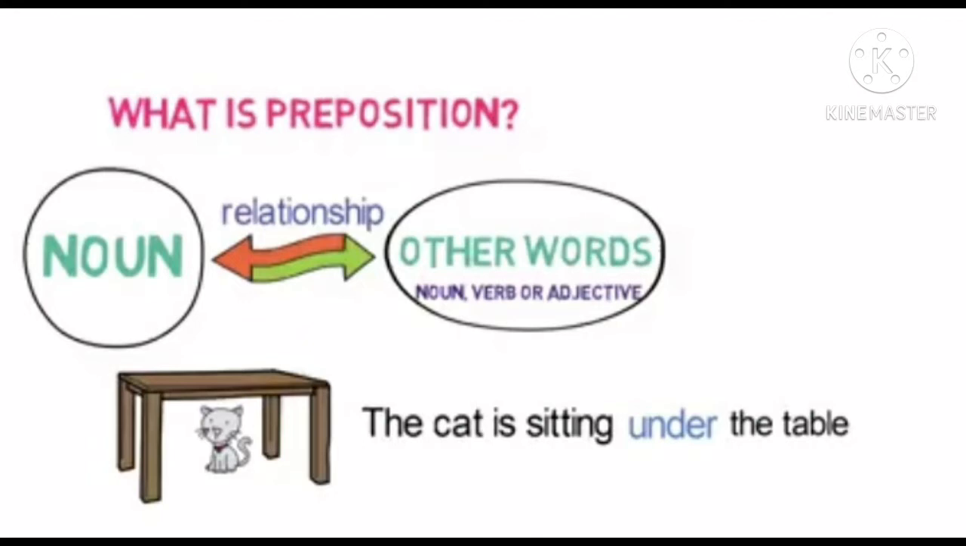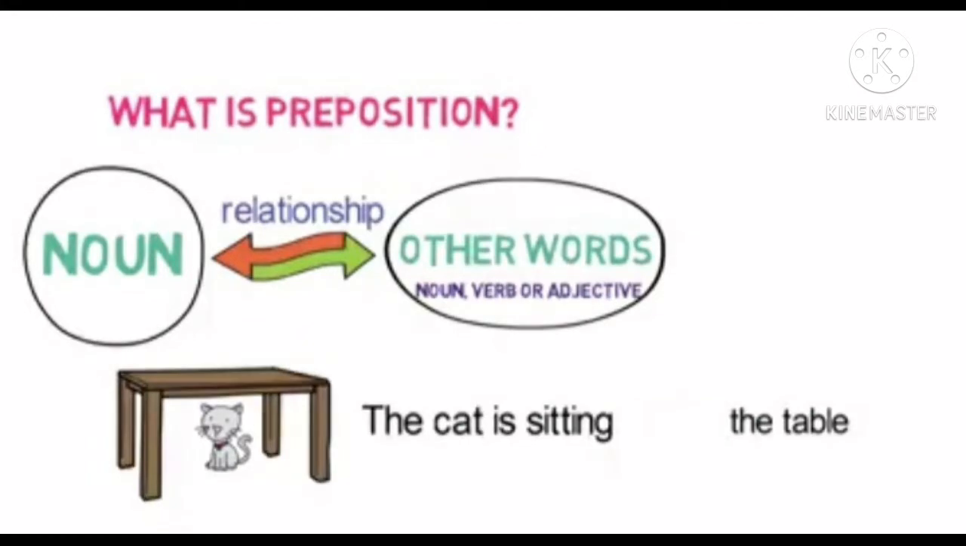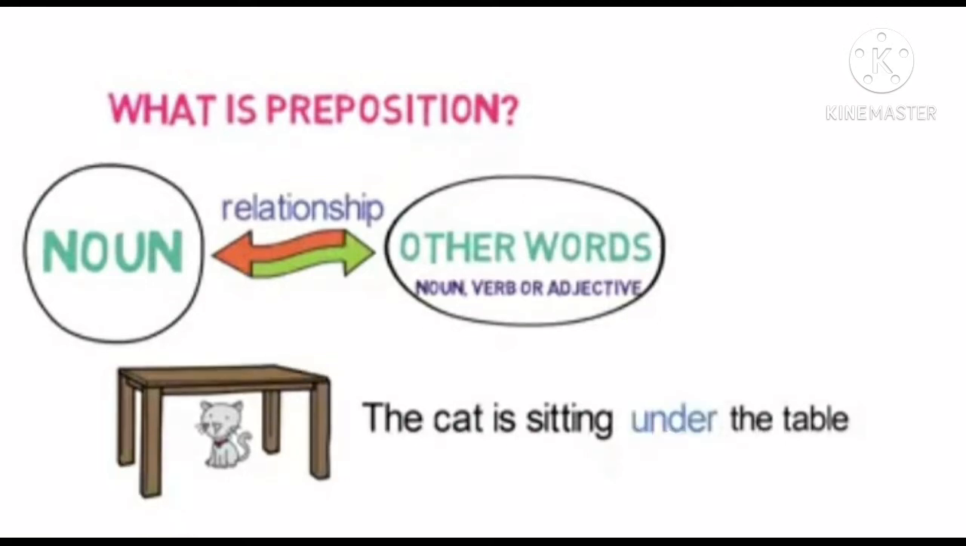The cat is sitting under the table. Where is the cat sitting? The cat is sitting under the table. Here, under is used to link the table, which is a noun, and the sitting placement of the cat. If you do not use under and write the same sentence, the cat is sitting the table, we are not able to get what is the relationship between the sitting of the cat and the table. Using under, we are confirmed that the cat is sitting under the table. Hence, under is a preposition here.